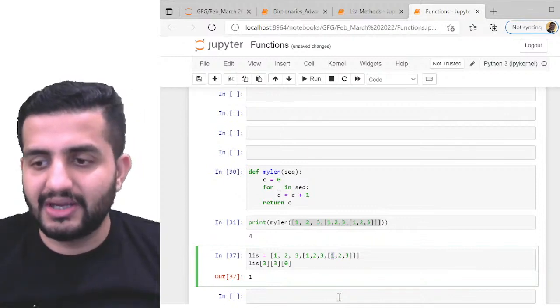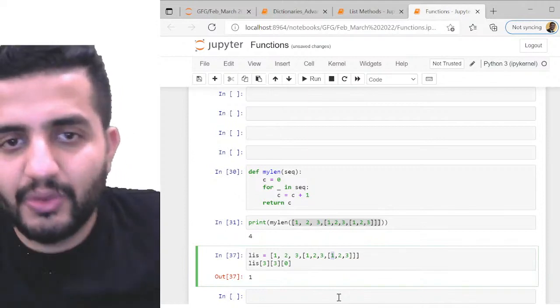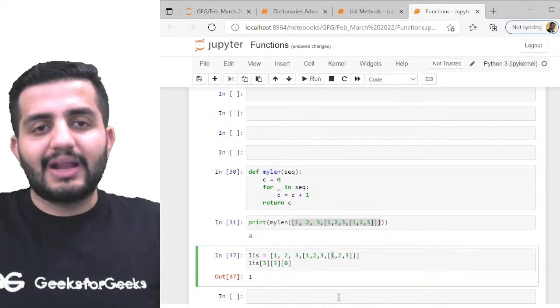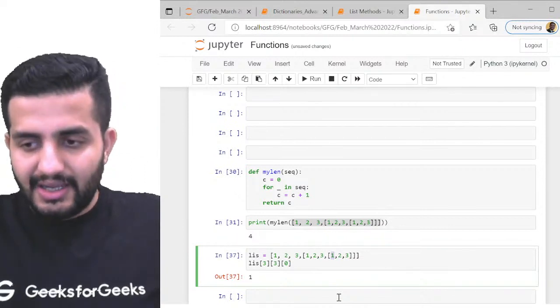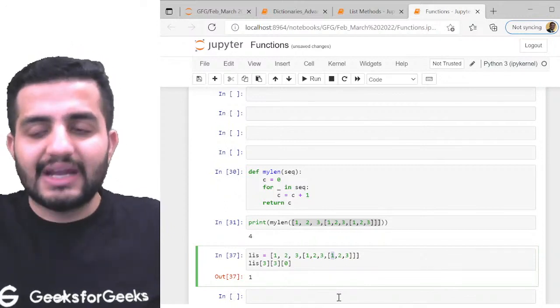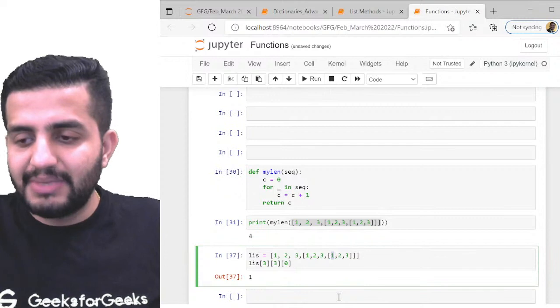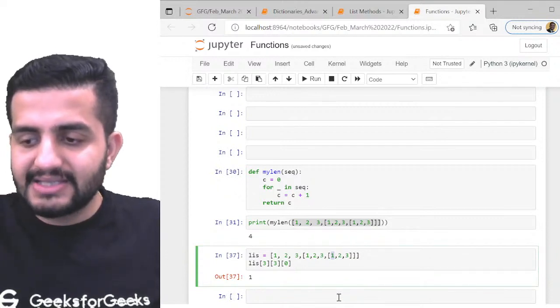I was thinking to introduce lambda tomorrow, but I think let's do a few more questions on functions. We will be more comfortable. I'll introduce you to some more difficult functions, more engrossing functions. We'll do that. But I hope you are able to understand what we're trying to teach here, right? So I hope that is clear with you, right?